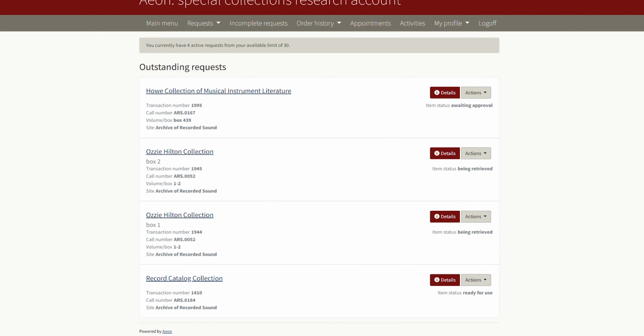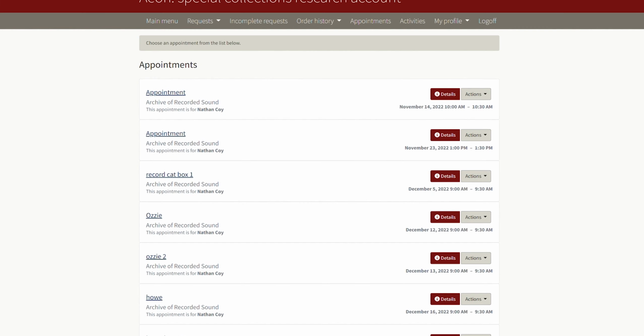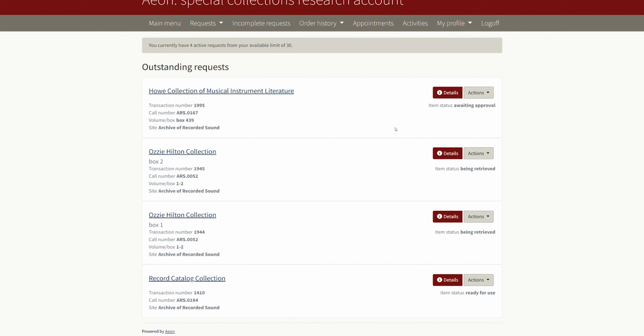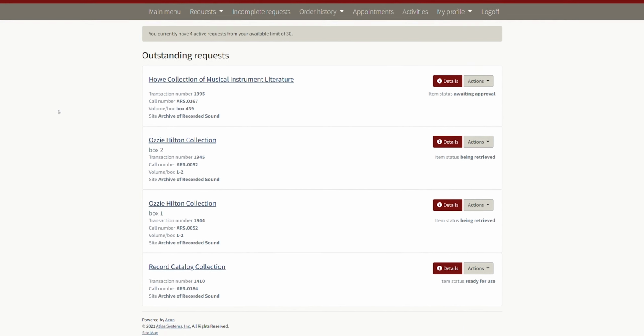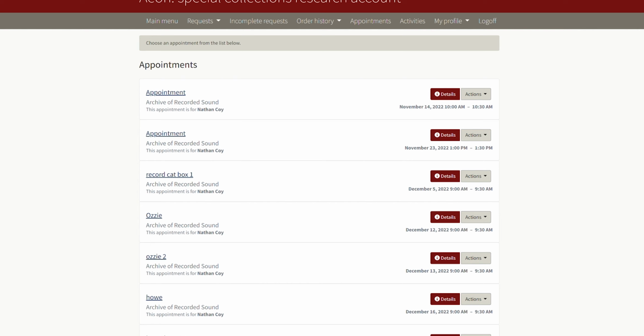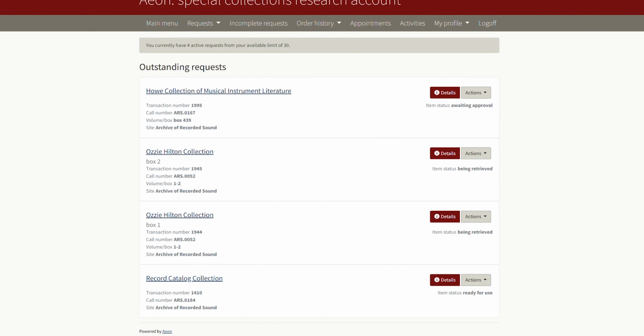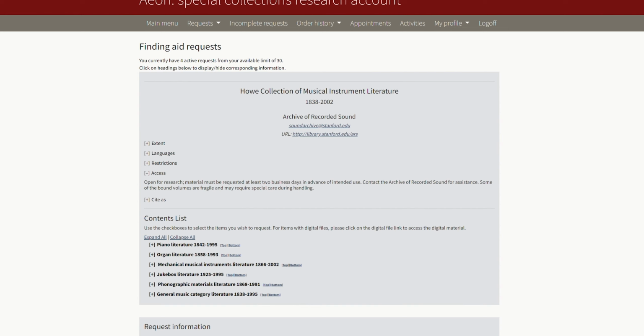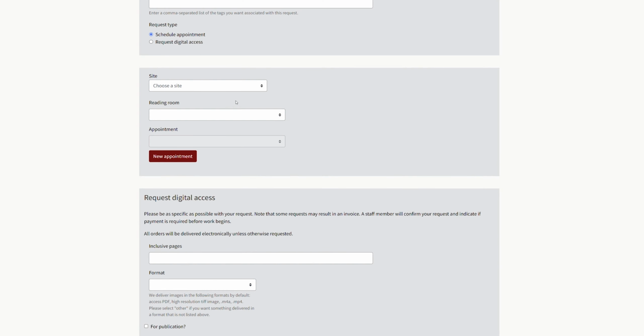There's going to be finding aids that don't have boxes you can select. In that case, I'm going to take you back a few pages, and well, let's go to a different place. Let's go to the main menu. There we go. So this takes us back to our outstanding requests, and that's not going to do what we want to do either. So let's go farther back. We're going to go way back. We're going to go back, see all these pages we saw. Probably not very efficient. So here we are.